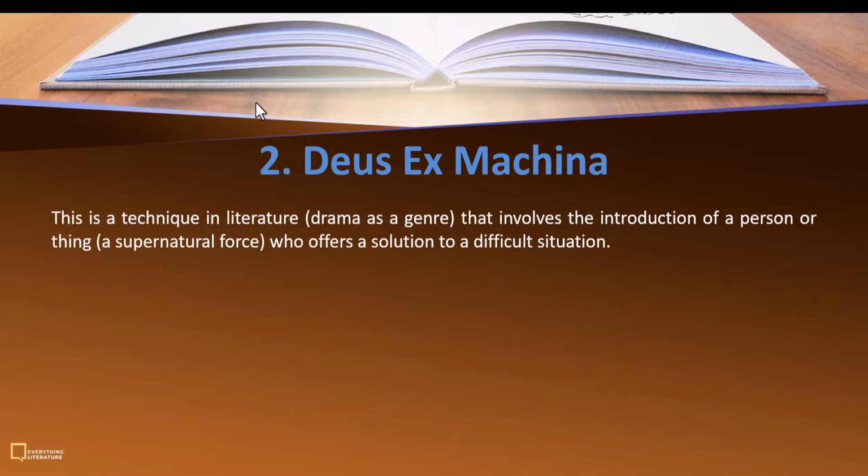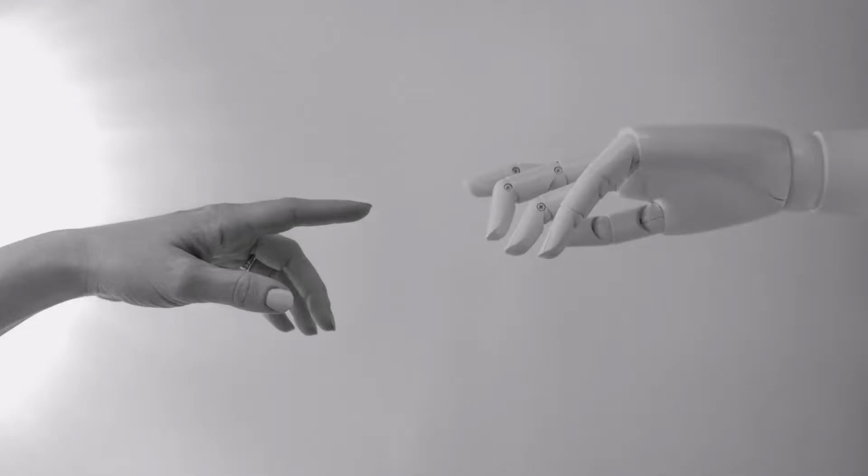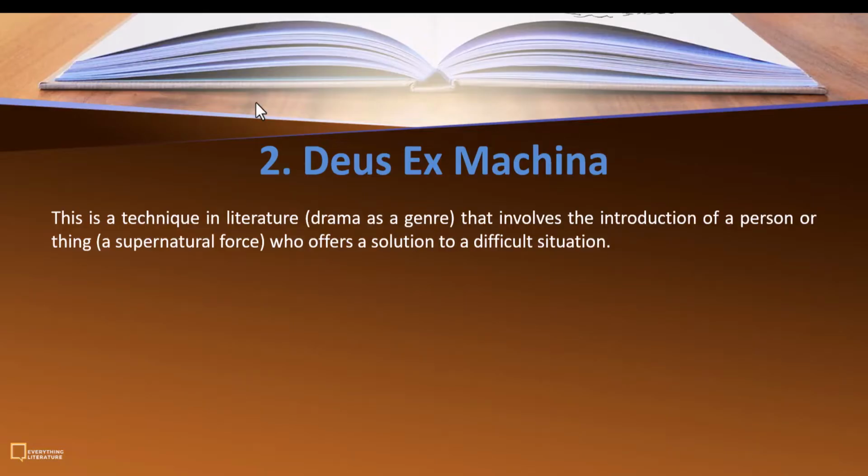Now, talking about Deus ex machina, this is a technique in literature, or drama as a genre specifically, that involves the introduction of a person or a thing, a supernatural force, so to say, who offers a solution to a difficult situation. So going back to that dream, the fact that you saw an angel or possibly Superman coming into the picture to save you, that's what we call Deus ex machina.